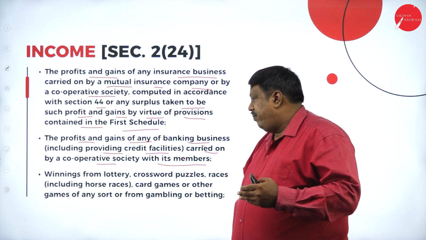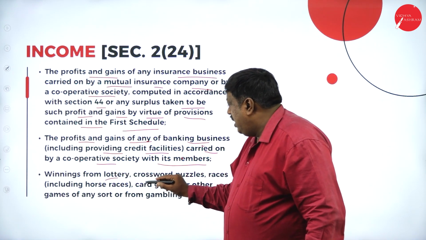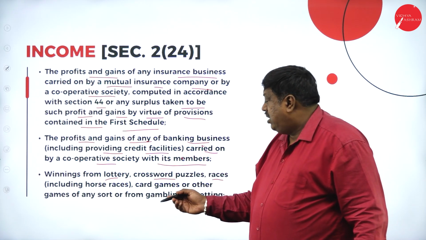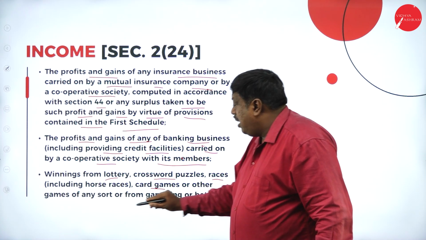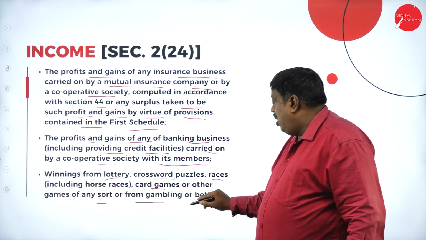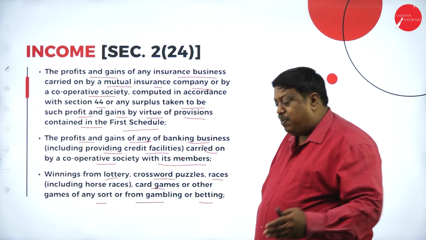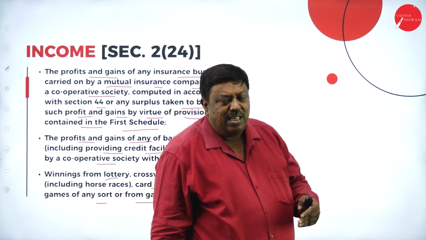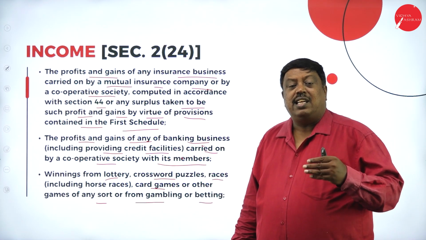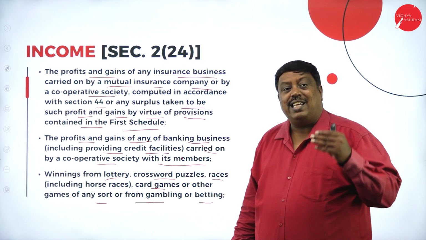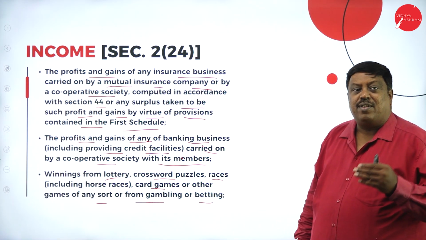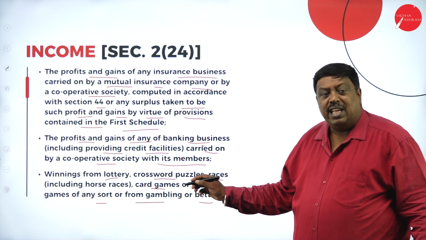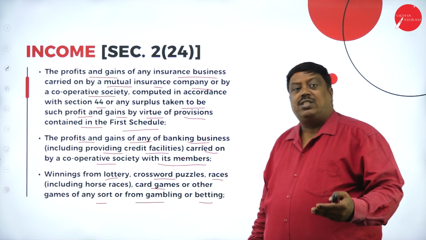and it is taxable. Any winning from lottery, crossword puzzles, horse races, car race, bike race, card games, other games, any sort of gambling or betting, whatever the source may be, if you receive income, it is taxable in the hands of the person and it is treated as income under section 2 subclause 24 and it is taxable under the head of income from other sources.